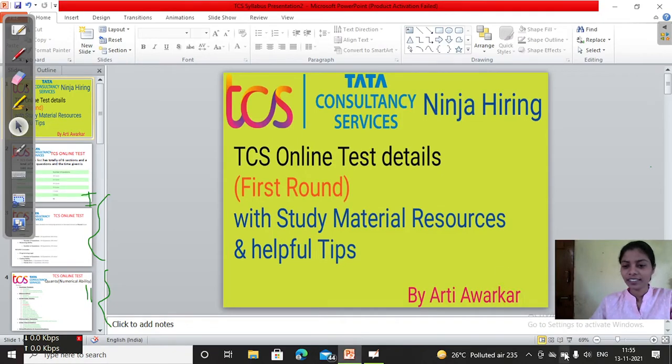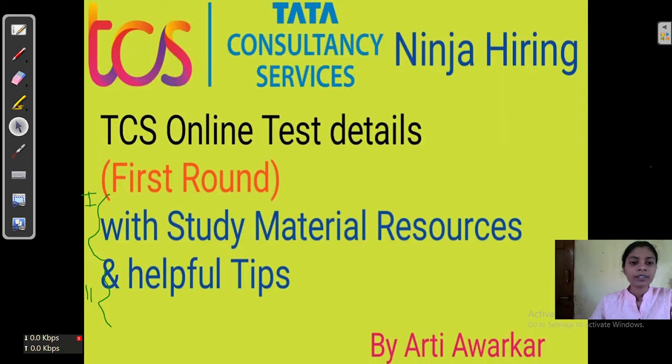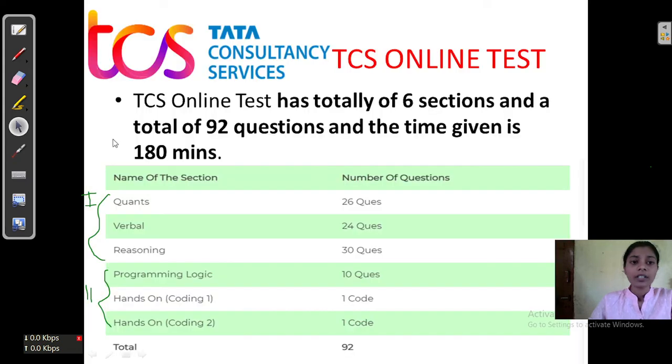Today we discuss the TCS online test details. So friends, in this video I am discussing the syllabus and pattern of the exam, also study material resources and helpful tips. The TCS online test consists of 6 sessions and there are 92 questions and 180 minutes. Quant, verbal and reasoning come into one section, and programming logic consists of 10 MCQs, and hands-on coding question 1 and hands-on coding question 2 come into session 2.